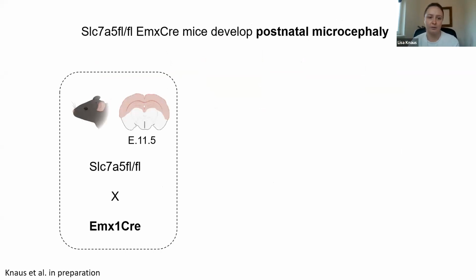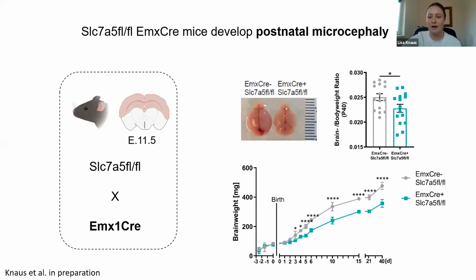I'm working with a conditional knockout mouse model of Slc7a5, where we're deleting the transporter in the developing cortex and hippocampus, more specifically in radial glia progenitor cells and their offspring, so excitatory cortical neurons and astrocytes, at a very early developmental time window, at E11.5. What was quite curious to see was that, although we're deleting this transporter so early in development, these mice are actually born with a normal brain size. However, they start to develop postnatal microcephaly.